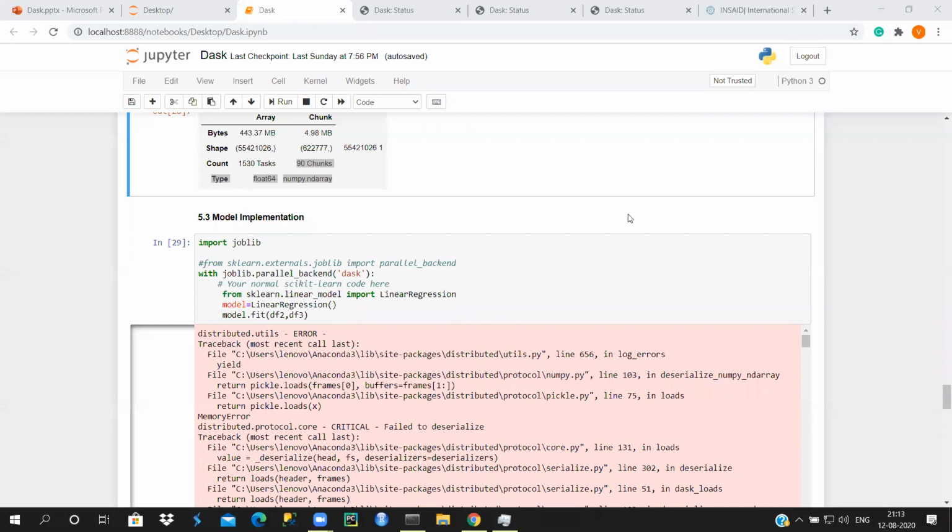We are going to give the code, Jigna, so you can try the code by yourself. All right.